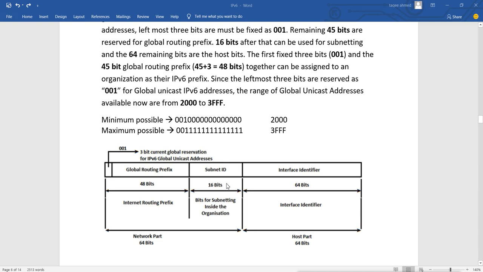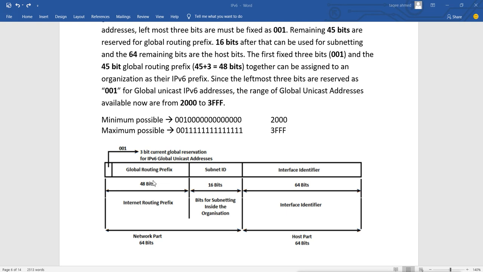So whatever the available ranges are, we have them for global unicast. Global unicast reserves the first 3 bits. Remember, among these 64 bits of network part, the first 3 bits are reserved. You cannot change those bits, and they will be 001, and then the rest of the 45 bits are reserved for the global routing prefix.